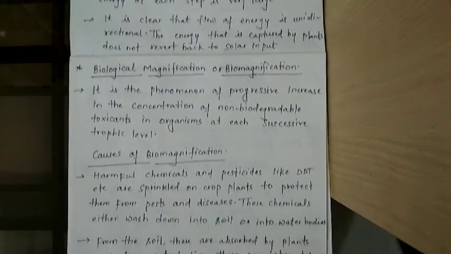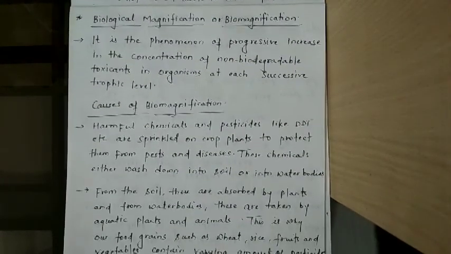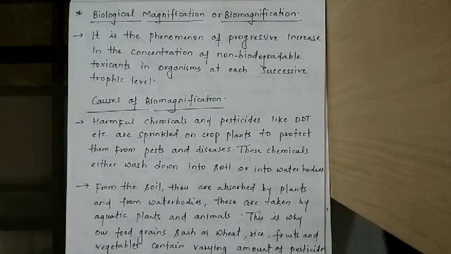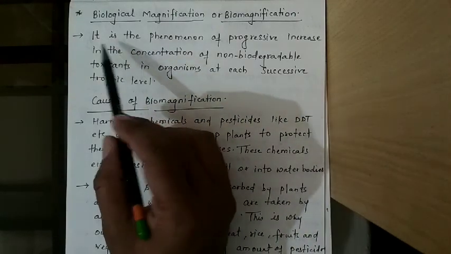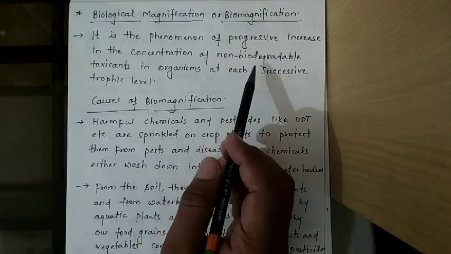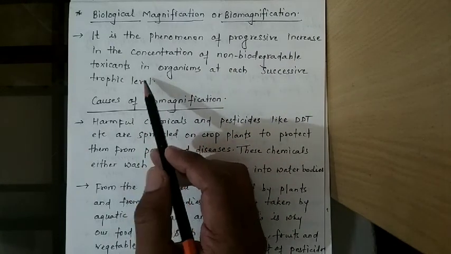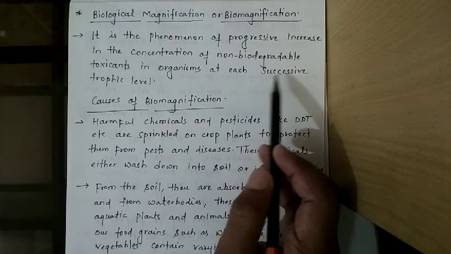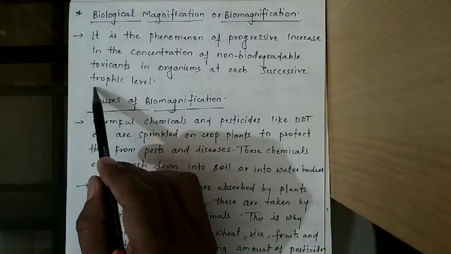Biomagnification. What is biomagnification? You know that every day we use fertilizers and some insecticides and pesticides to protect our crops. Biomagnification is the phenomenon of progressive increase in the concentration of non-biodegradable toxicants in organisms at each successive trophic level.